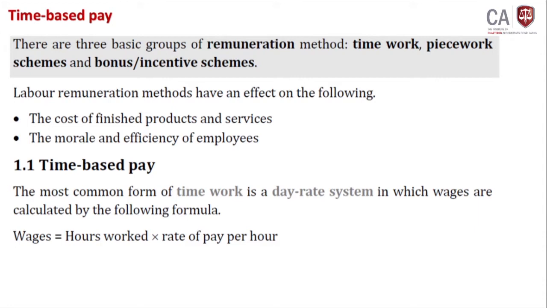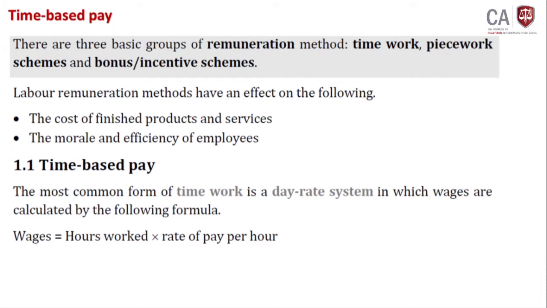This is very easy, not difficult, right? There are three basic groups of remuneration methods. One is time work, or piece work, piecework scheme, or bonus and incentive scheme. These are the three things that I am going to discuss with you during this session.